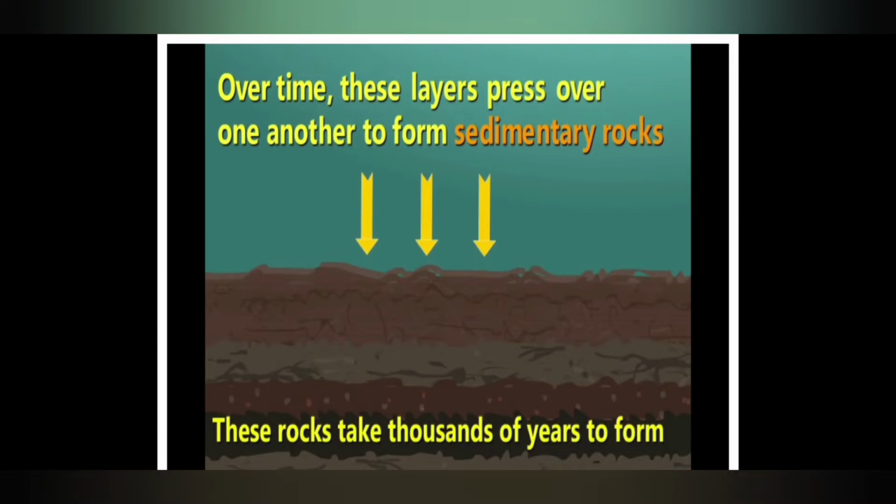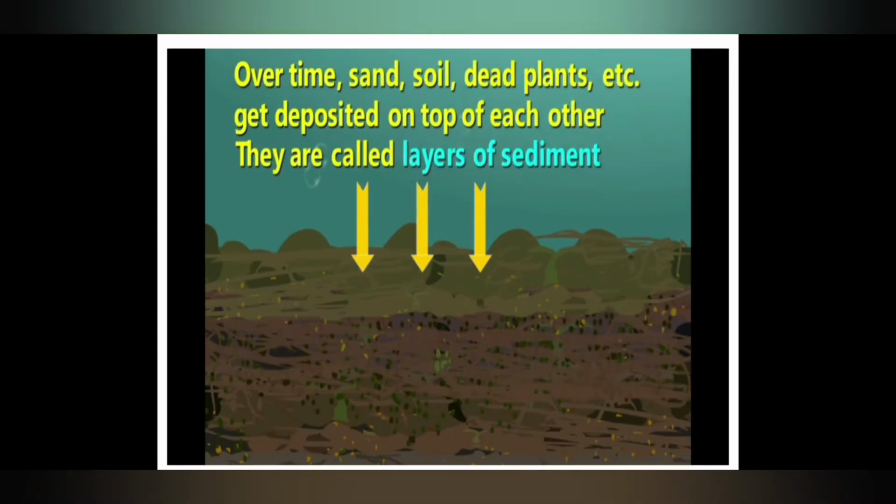The sediments get cemented in the same place for many years, and pressure from rainfall or wind causes the sedimentary rock. These rocks take thousands of years to form. Over time, sand, soil and dead plants get deposited on top of each other, and they are called layers of sediment.